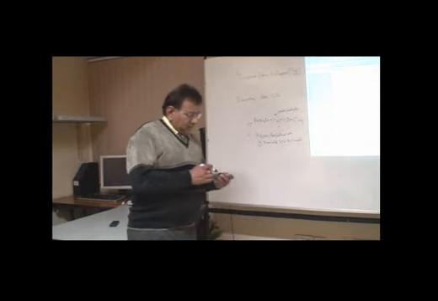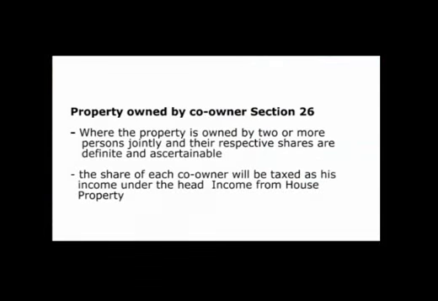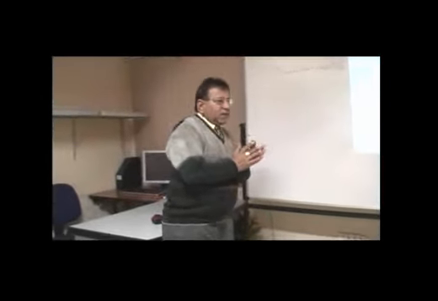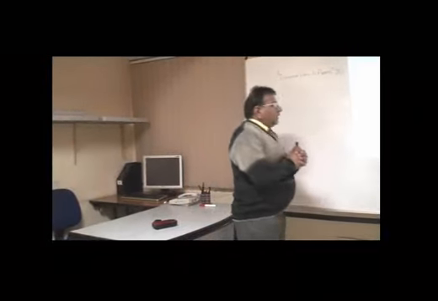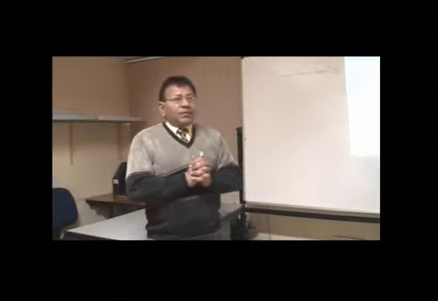The next unique case for the applicability of Section 22 is property which is owned by co-owners. A property may be owned by two or more persons jointly. When two or more persons own the property jointly, they are called co-owners. They will be deemed as the co-owners of the property, and their respective shares are definite and ascertainable. Then the share of each will be taxed in his income under the income from house property.